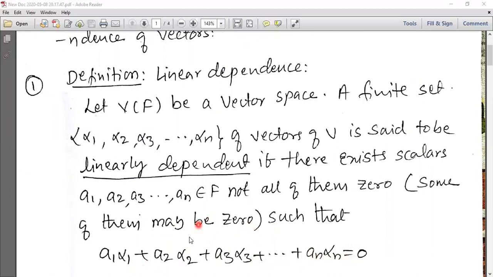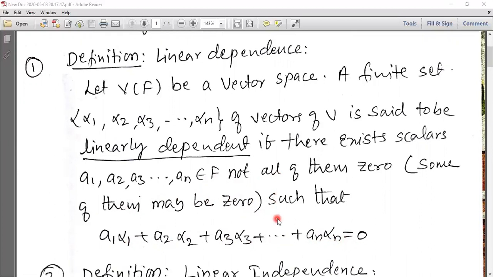Here, alpha 1, alpha 2, alpha 3 and so on up to alpha n are the vectors, and a1, a2, a3, ..., an are the scalars. We already know from the lower classes the meaning of vectors and scalars. Vectors have both direction and magnitude, and are known as vectors. If only magnitude is there and no direction, such a quantity is known as a scalar.